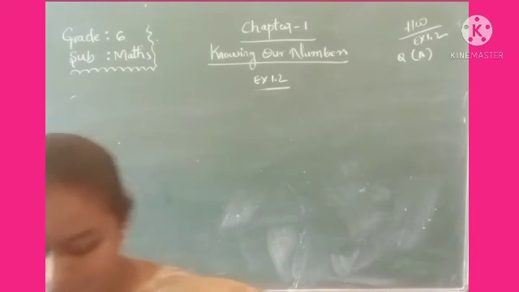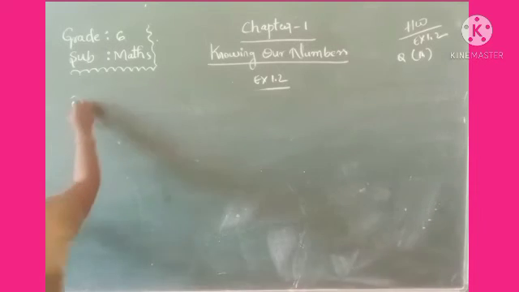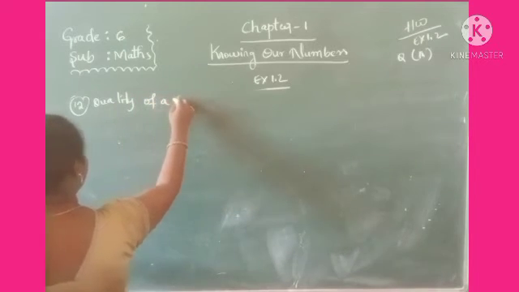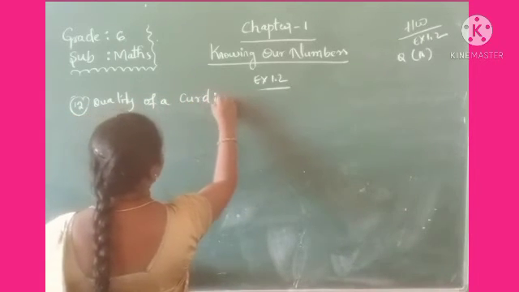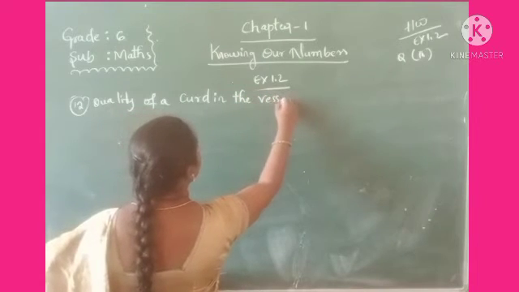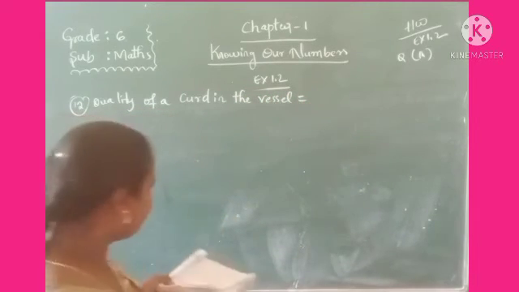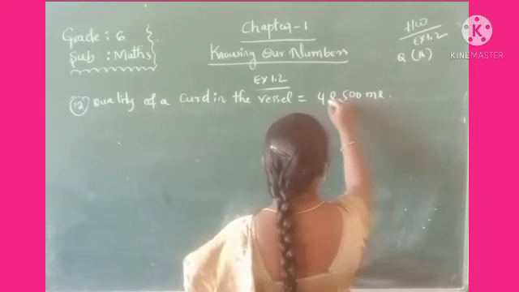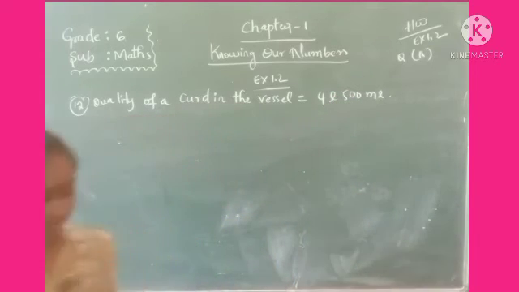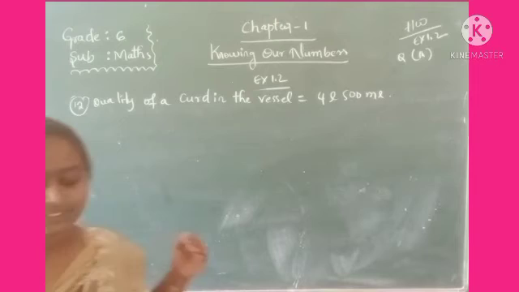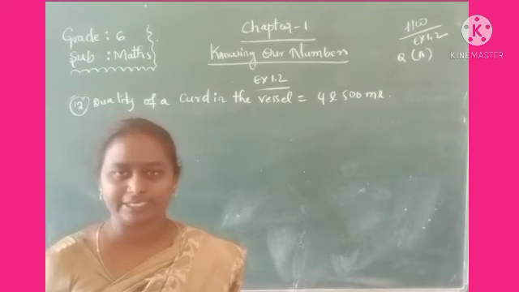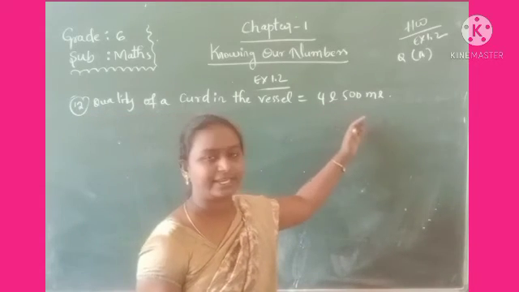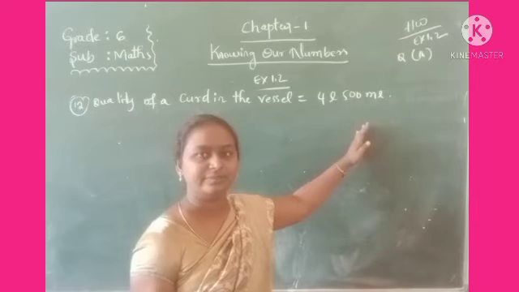First, we have to write the given information. So what is the quantity of curd in the vessel? 4 liters 500 ml. Here the capacity of the glass is 25 ml, given. The quantity of curd in the vessel is 4 liters 500 ml. Liters and milliliters are there.